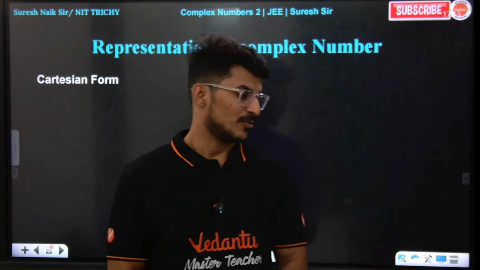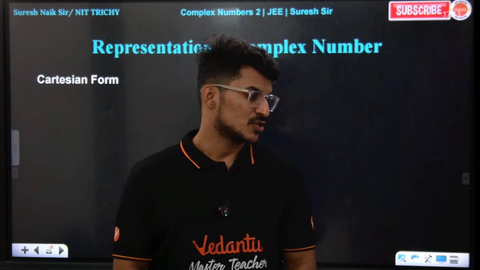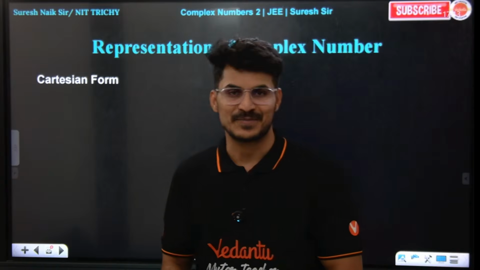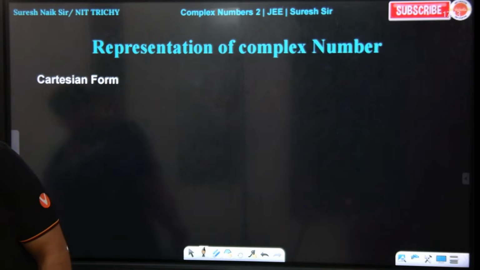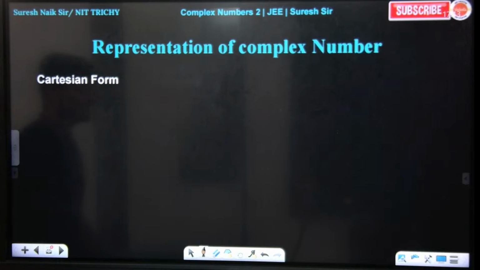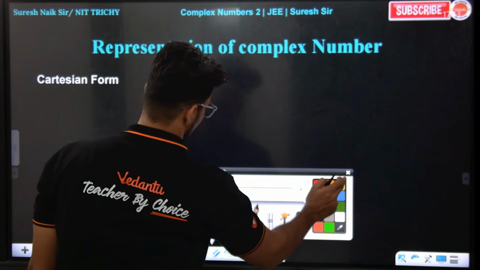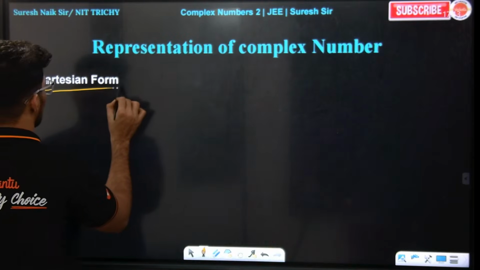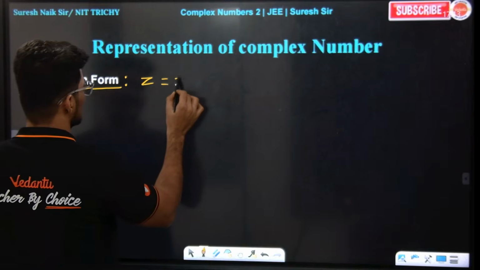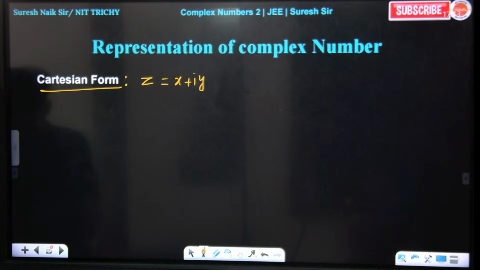So, representation of a complex number. In how many forms can we usually represent a complex number? A complex number can be represented basically in 3 forms. So first, let me tell you, look at the board if you want. The first form is the Cartesian form. What is Cartesian form? Cartesian form is z is equal to x plus iy. It is simply the Cartesian form.